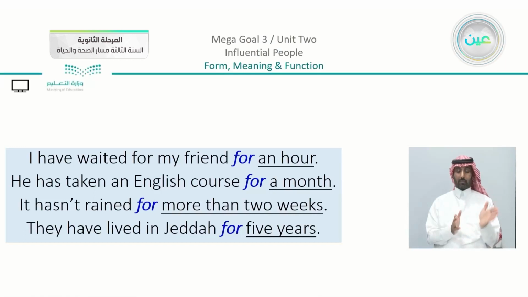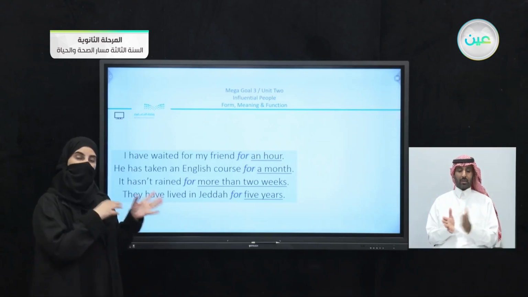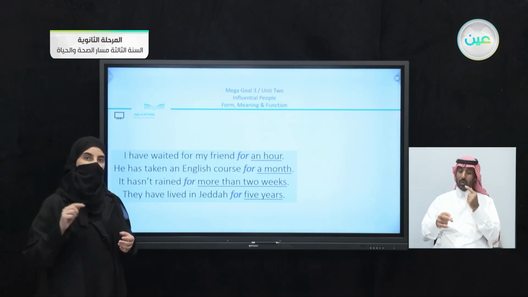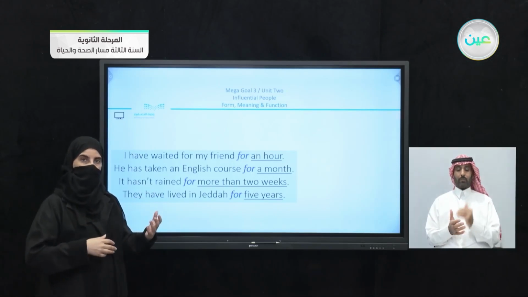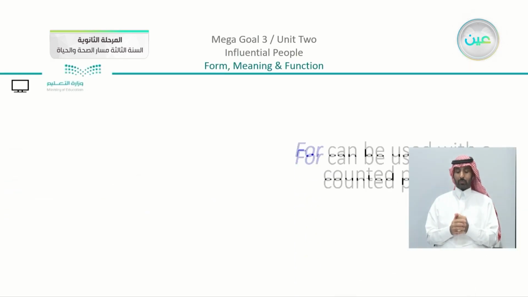On the other hand, we have for. I have waited for my friend for an hour. He has taken an English course for a month. It hasn't rained for more than 2 weeks. They have lived in Jeddah for 5 years. So the thing that these sentences have in common, that they are all countable. We have here something that we can count. It is, of course, a period of time, but it is counted. So we have here, this is something to know about for.